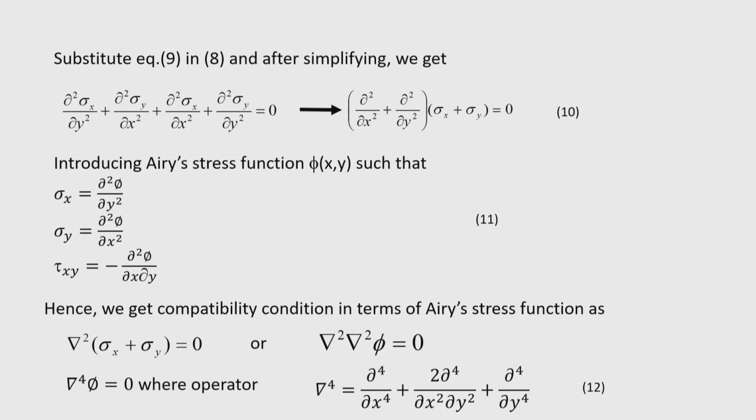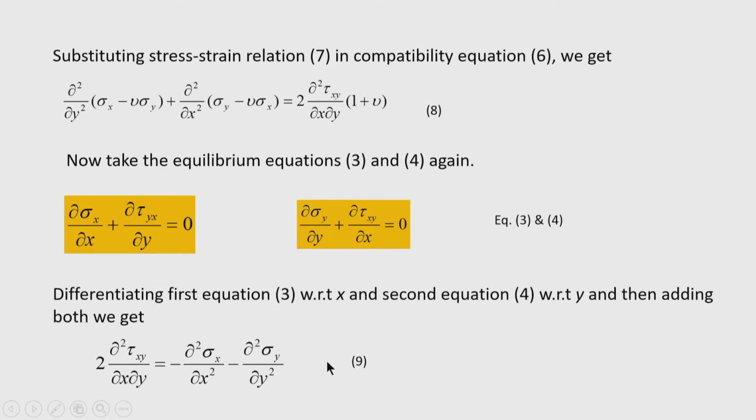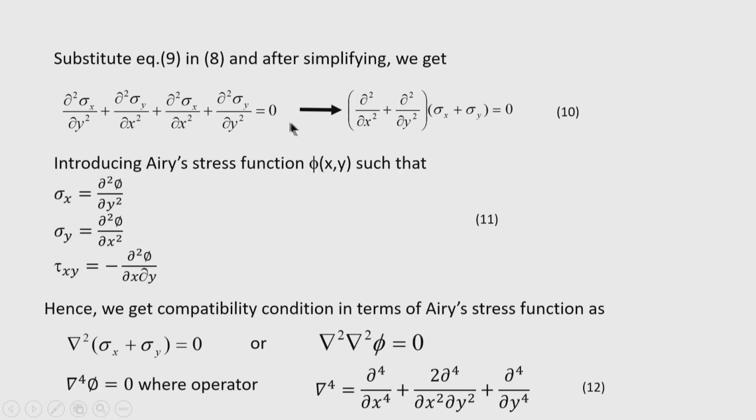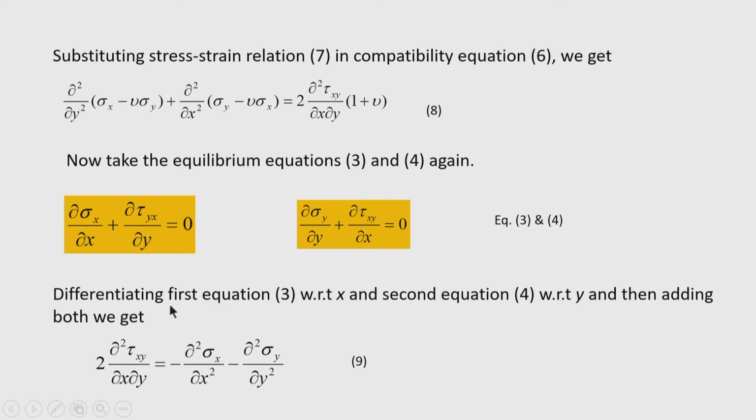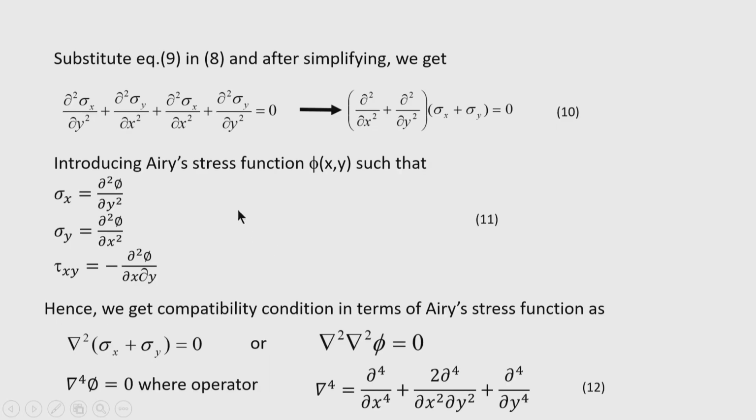Now, this equation, that I numbered 9, is now substituted in equation 8. So, substitute equation 9 in equation 8. Suppose in the earlier slide, see this equation 9, you substitute directly here, then you will get an equation like that: ∂²σx/∂y² + ∂²σy/∂x² + ∂²σx/∂x² + ∂²σy/∂y² = 0.